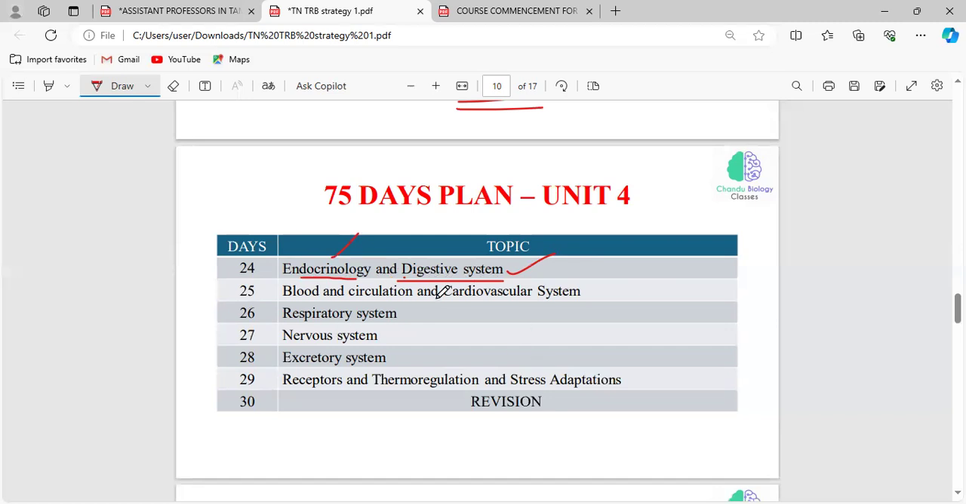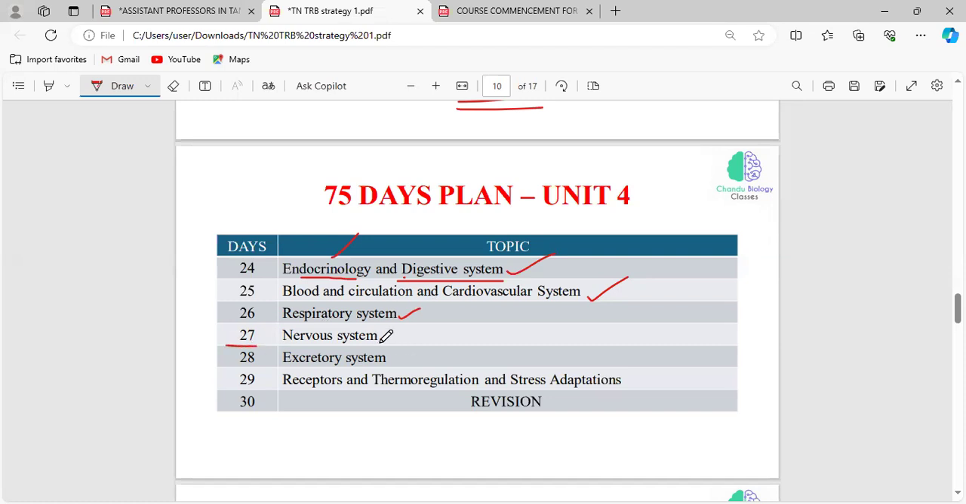And in day 25, you can read the blood and circulation and cardiovascular system. Both of these topics are completely related to each other, so if you read them simultaneously, it will be very easy to get the concept. Okay. And in day 26, you can read the respiratory system.